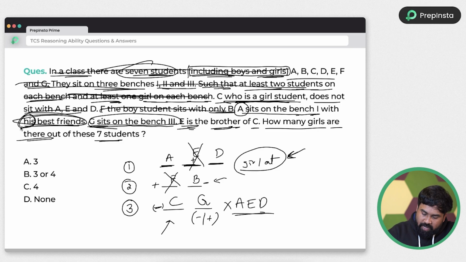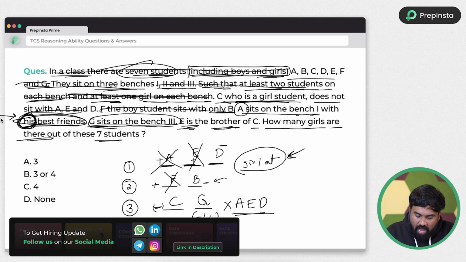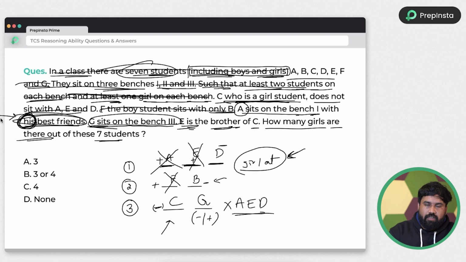A, his best friend. His means what? A is also male. So D is female. So A also got eliminated. So wrongly here I have missed his word. So randomly when I am seeing his best friends, I have explained you, right? So I just recall his best friend, I forgot. So immediately remember his best friend means immediately you have to justify his gender as well. His hair, all these type of things. Okay. So